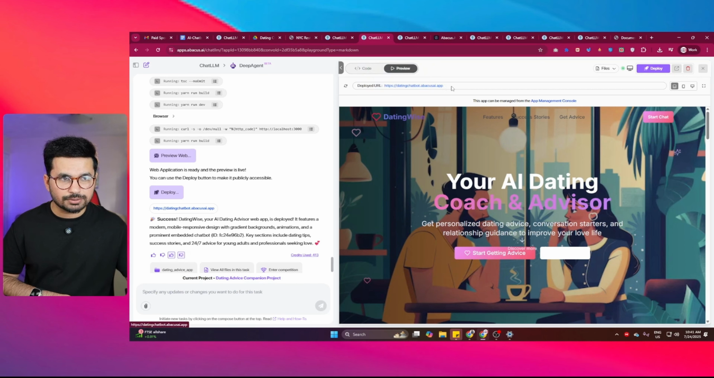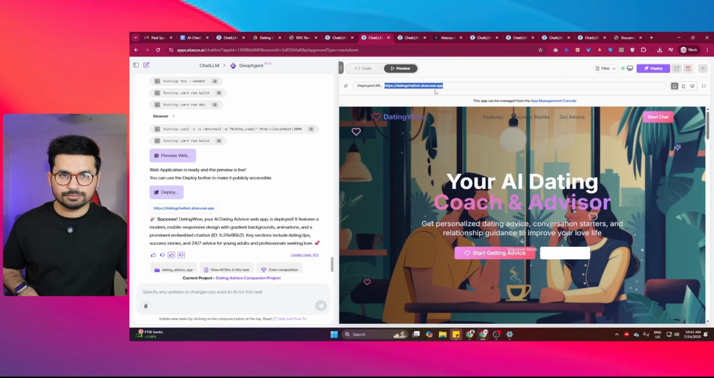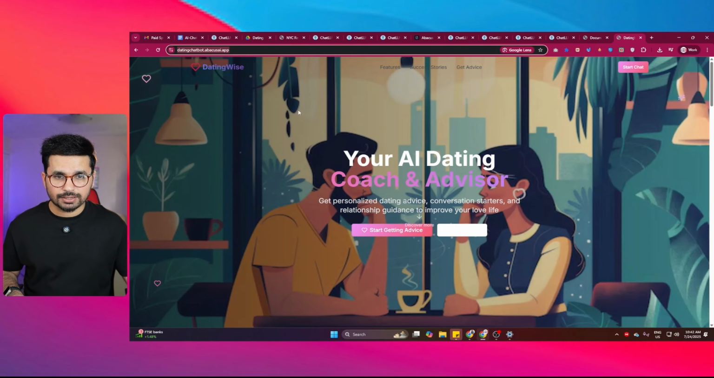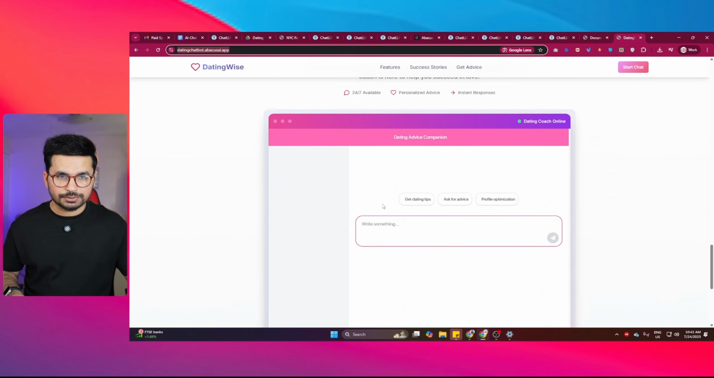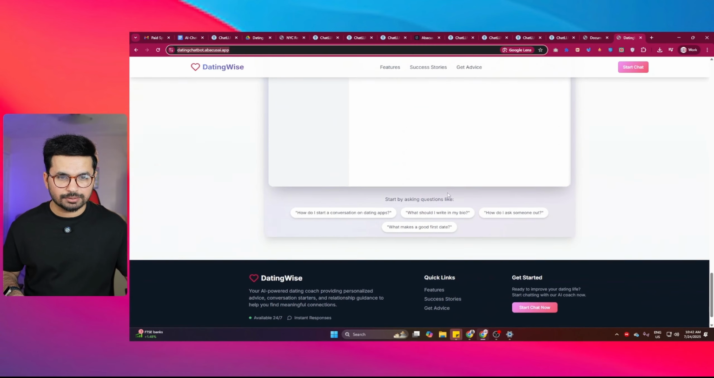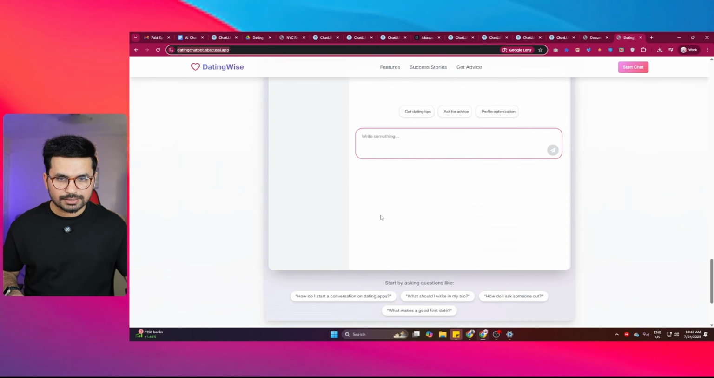I can simply click on this URL or just copy it from here and then open it on any of my browsers, or you can share it with your family and friends. And this chatbot is live now. So here you can see I just opened this URL, and if I scroll down, you can see this chatbot is available in here. And now I can start with a question.